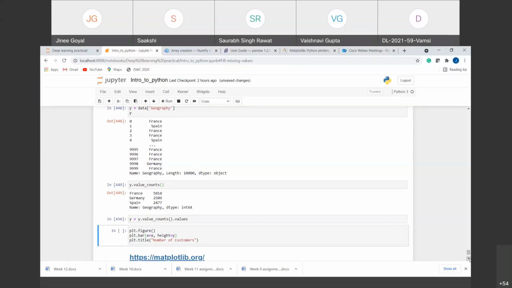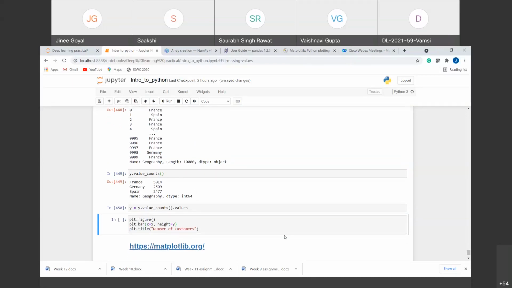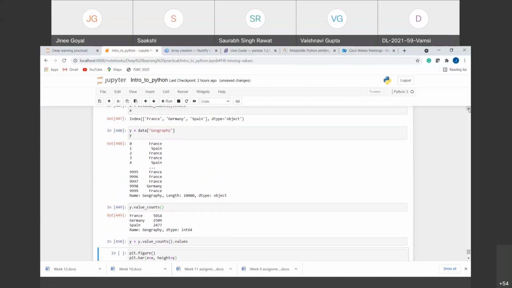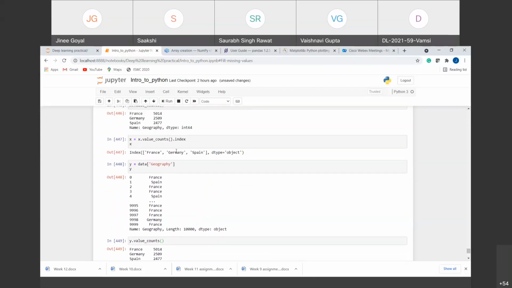Now I want the bar graph. So the function is dot bar that we are using. On the x-axis, what I wanted was indices. So I calculated the indices under x. You can see here, I have got the indexes here. So I am giving x here.